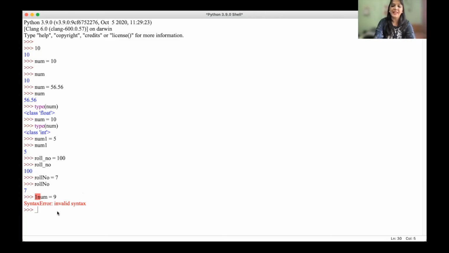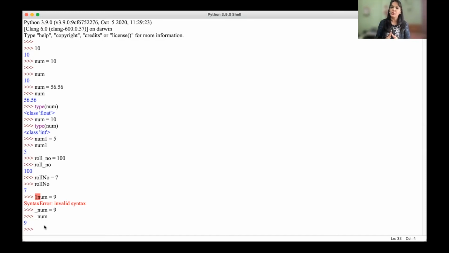Your variable name can start with an underscore. So I can use it as _num as well. It is possible to use it as underscore something. We can use this underscore anywhere. It can start with underscore, you may have underscore somewhere in between, you may end it with underscore. You can use numbers, but your variable name cannot start with a number. You cannot use space in the variable name. As I said, among special symbols only underscore is allowed. Other than underscore, you cannot use any other special symbol, not even a space.